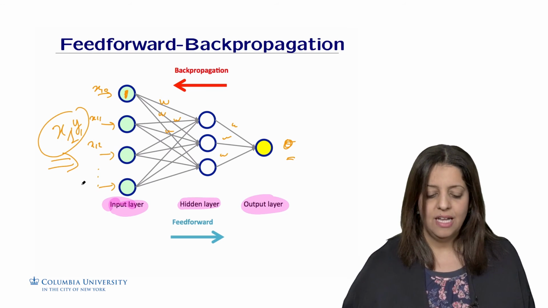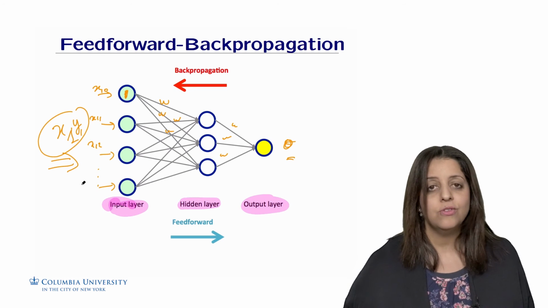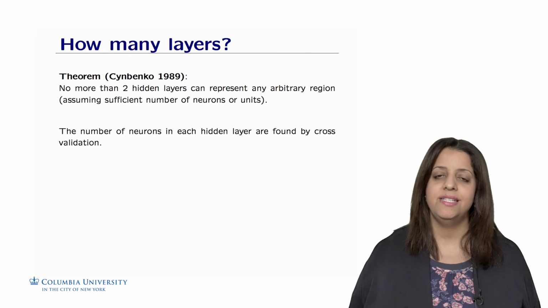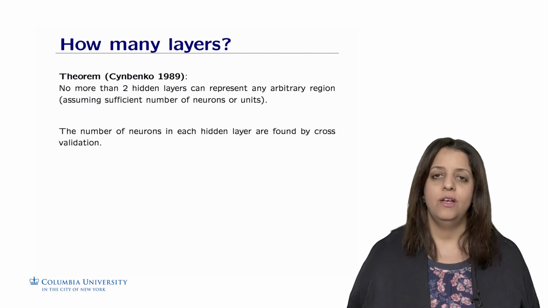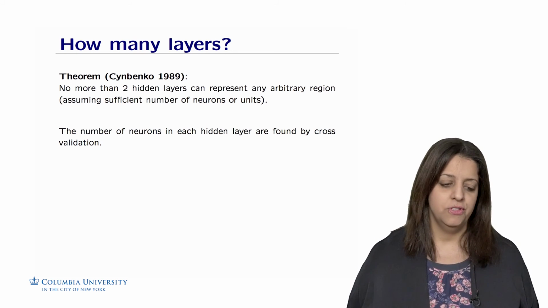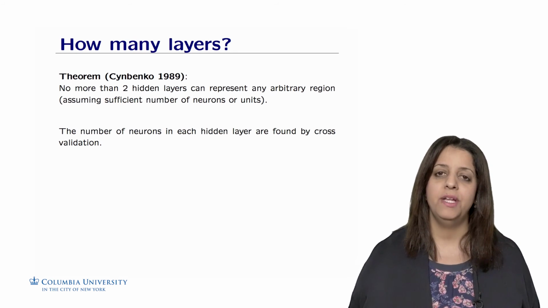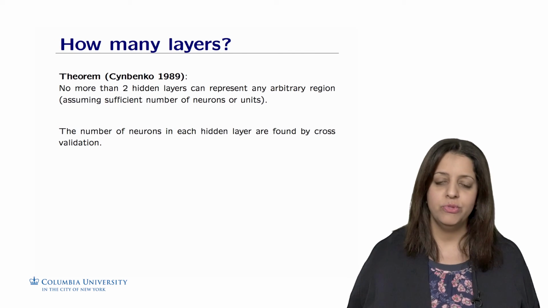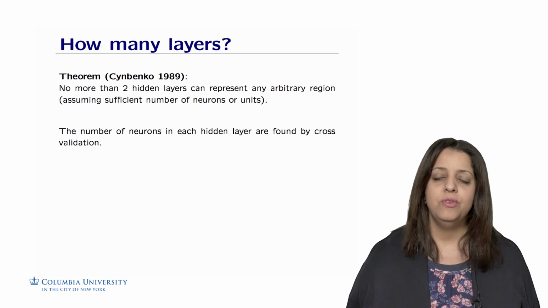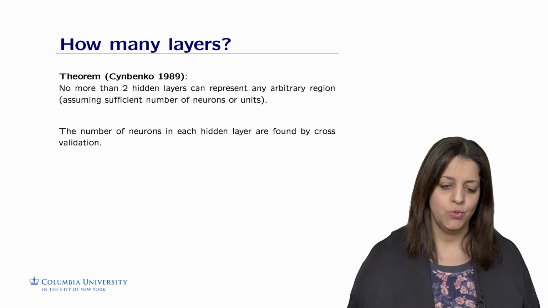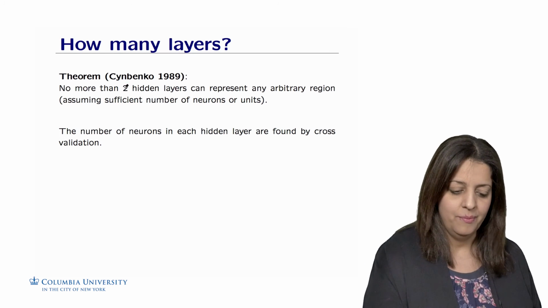We have seen this for one hidden layer, but we could also have two hidden layers. In neural networks, there is a strong theoretical result that states the universality of neural networks. In other words, there is a neural network for any arbitrary function. This is pretty powerful, and we can even be precise about the number of hidden layers. According to Cybenko, who proved it in 1989, we don't need more than two hidden layers. This is pretty important.